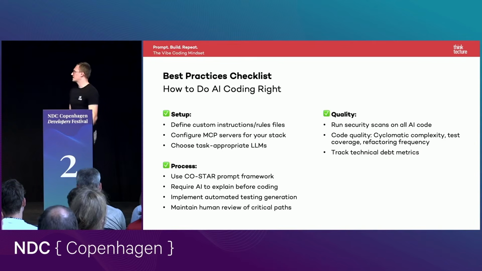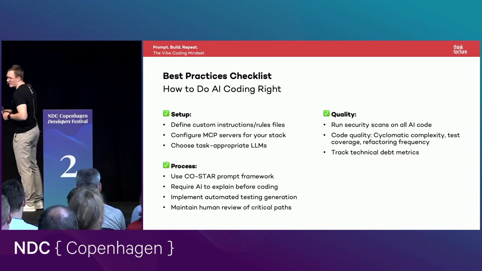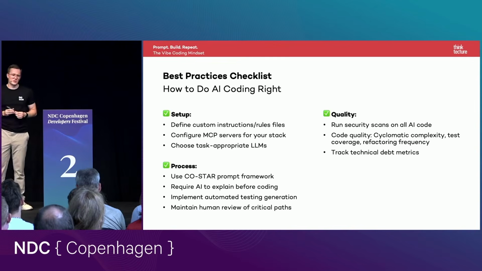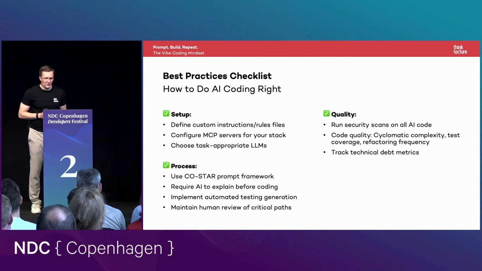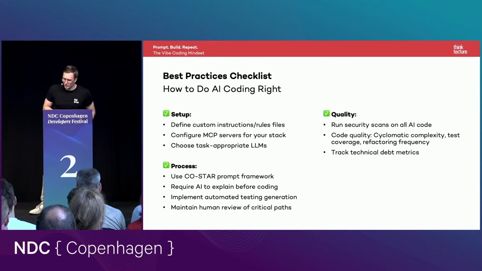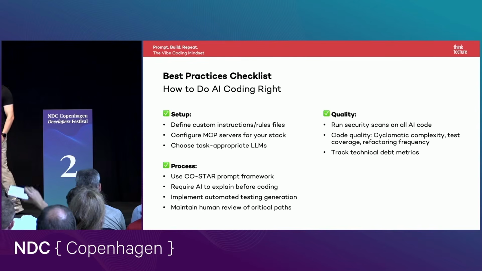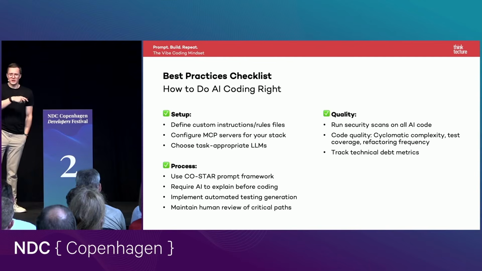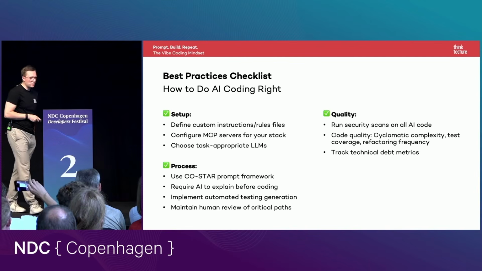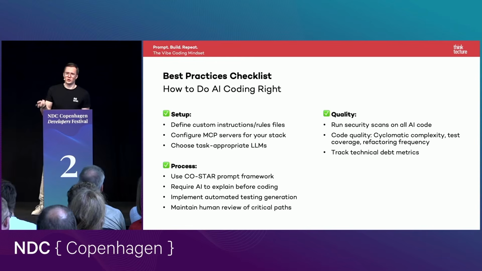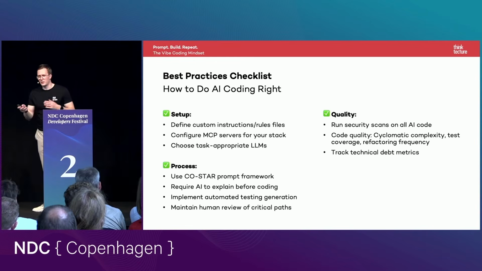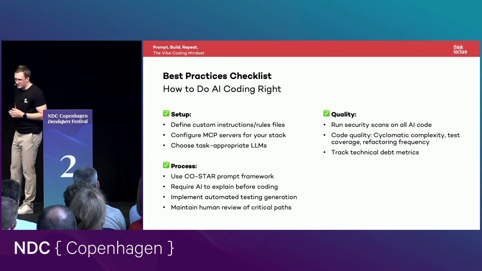So here's my best practice checklist you should try out after my talk. Define these custom instructions and files and rules. Depending on the tool, you can also use this agents.md file. Configure your favorite MCP server. You can also take a look later after my talk into my demo repository. There's an mcp.json file, for example. You can see how I configured my MCP servers.